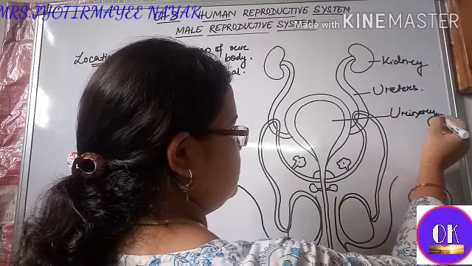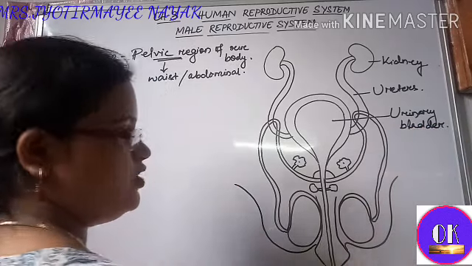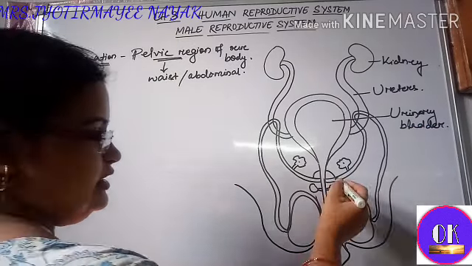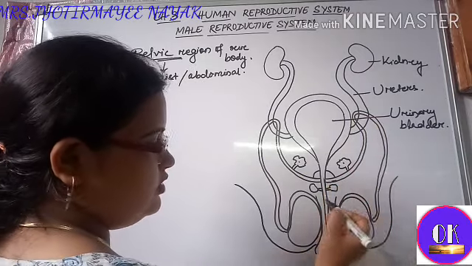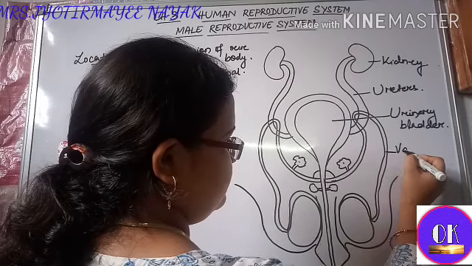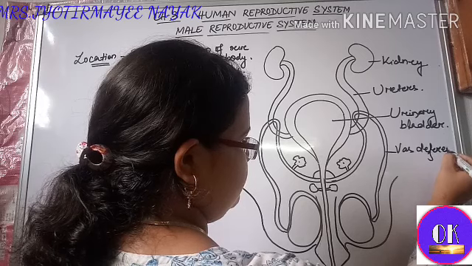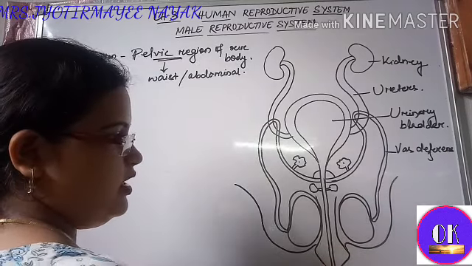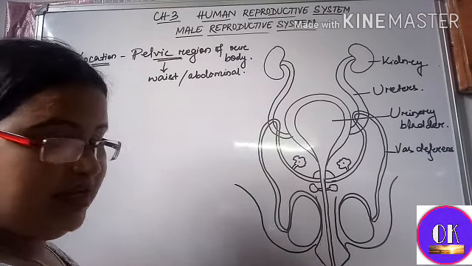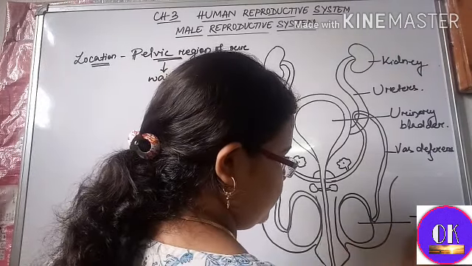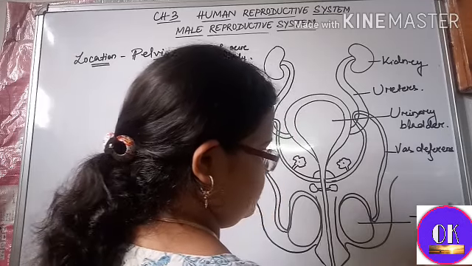Now this duct you are seeing is known as the vas deferens. And here you can see the large oval-like structure that is called the testes.